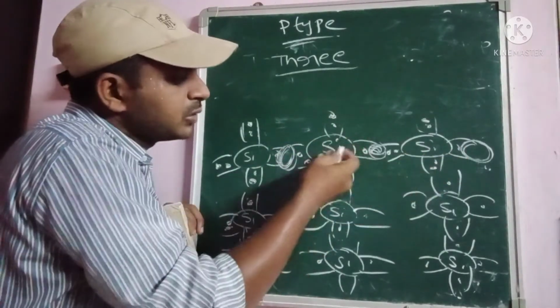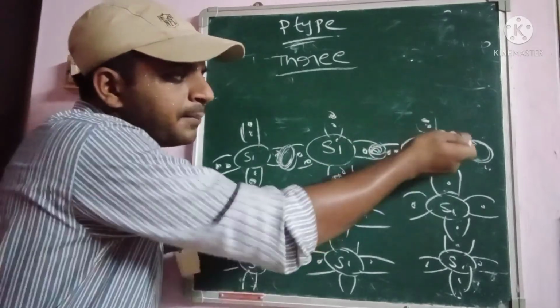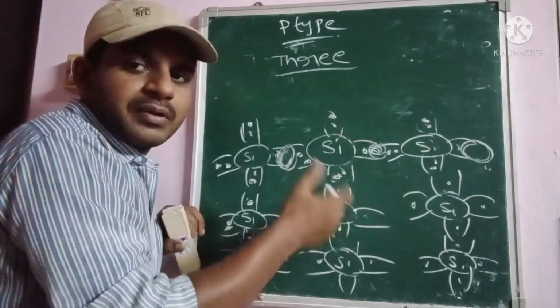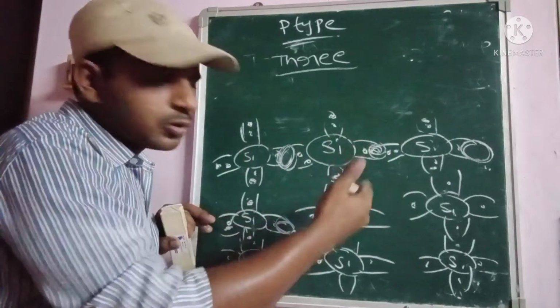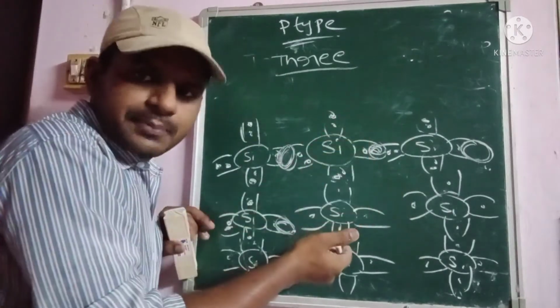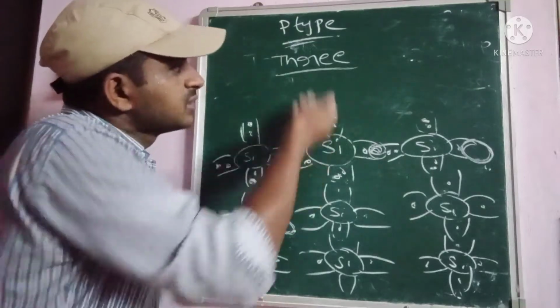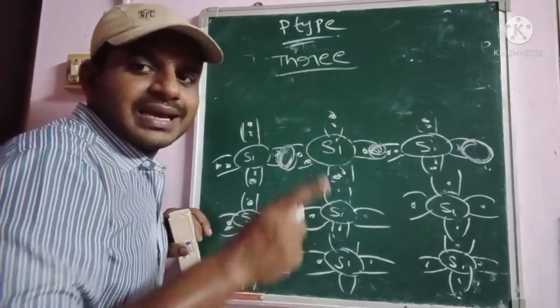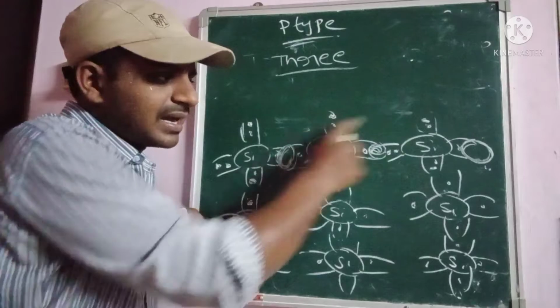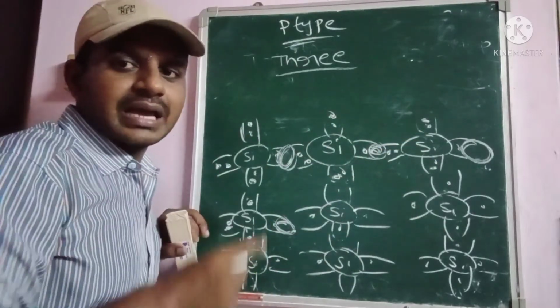The gap is created in every pure semiconductor material whenever we go for bonding from one pure semiconductor to another. So this gap is called a hole. In the p-type material, according to the bonding diagram, the holes are the majority carriers compared to the electrons.